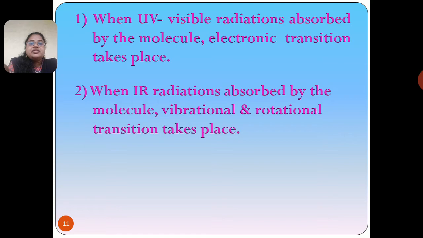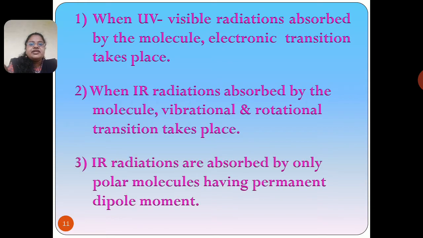Next, when IR radiations are absorbed by the molecule, two kinds of transitions take place: vibrational transition and rotational transition. And IR radiations are absorbed only by polar molecules which have a permanent dipole moment.